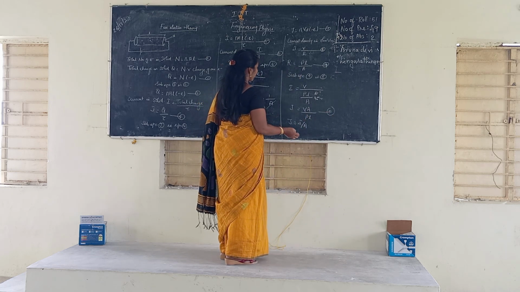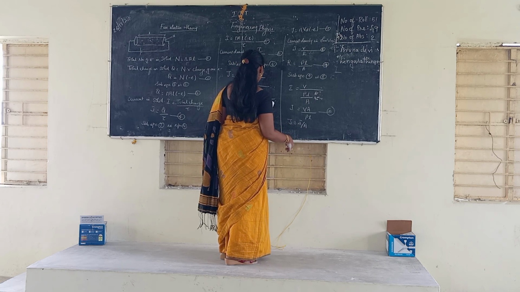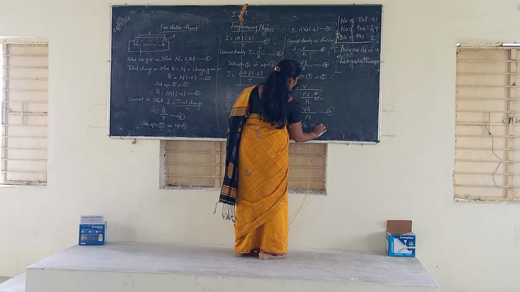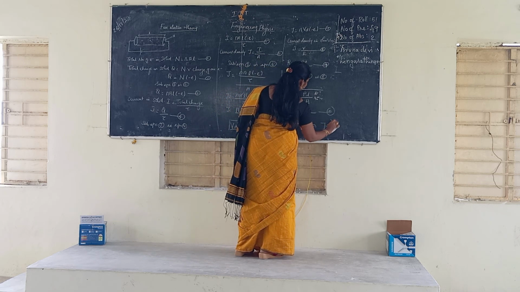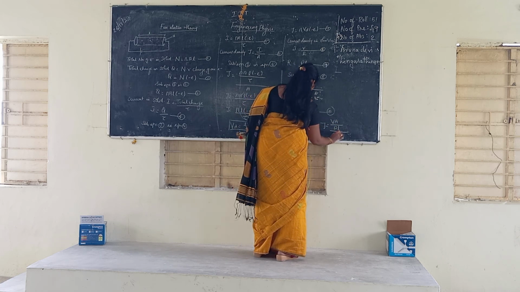Now substitute equation 10 in equation 6. Substitute in the current density. What will we get here? So here J is equal to VA divided by rho L and then divided by VL.